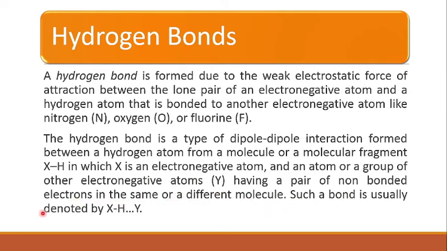Such a bond is usually denoted by X-H···Y, right? So it is the hydrogen bonding with Y, right? Here both X and Y are electronegative atoms, right? So X is from the same molecule, we can say, and Y is from a different molecule.